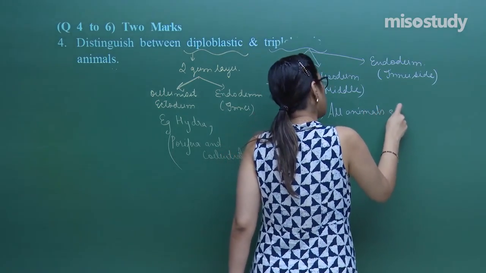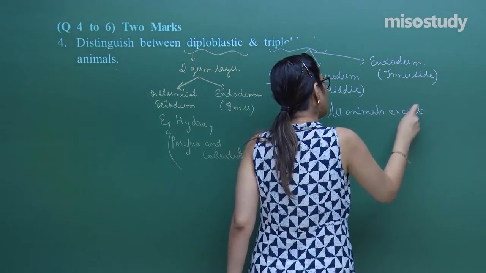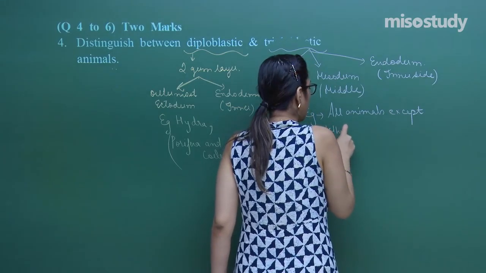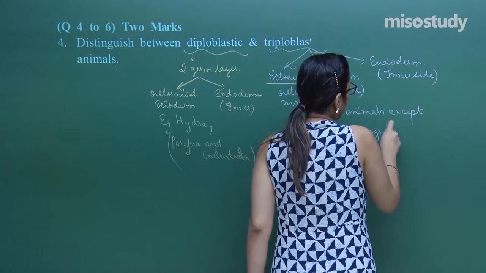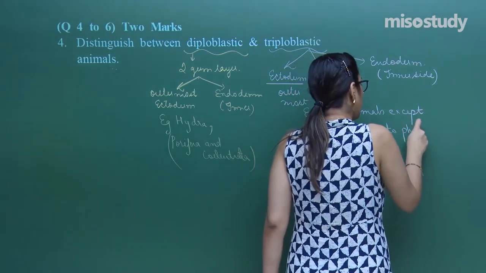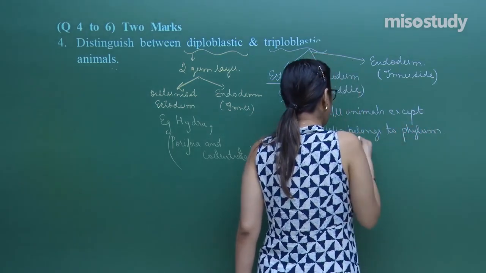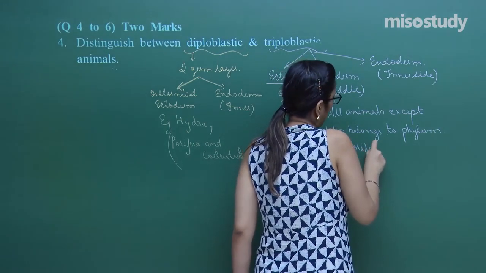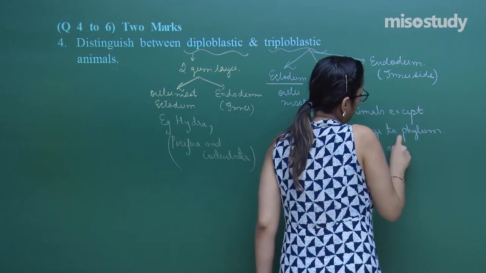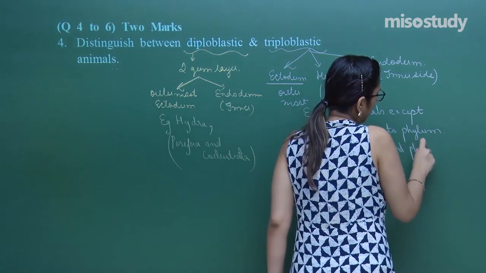except those who belong to phylum Porifera and phylum Coelenterata.